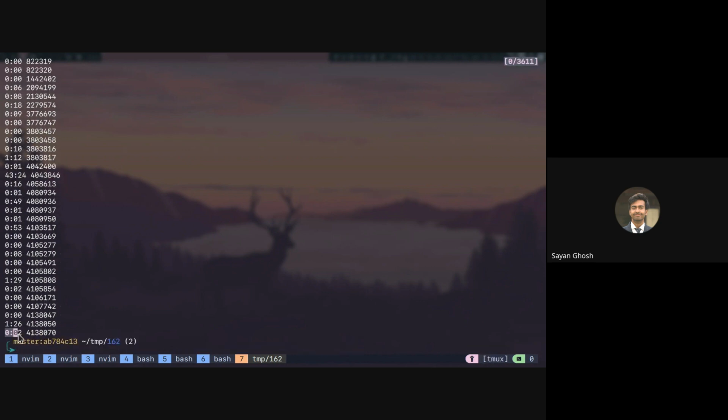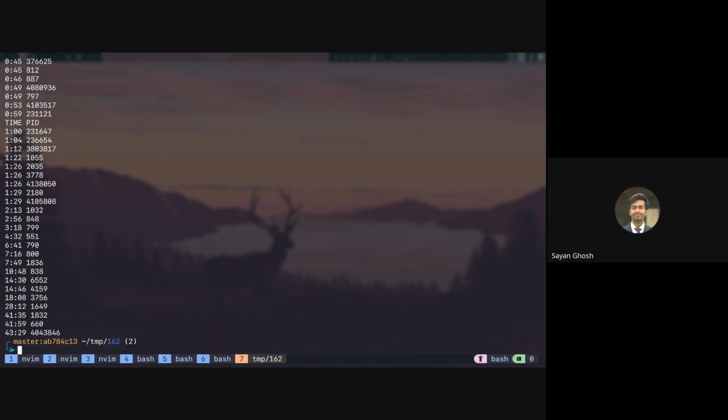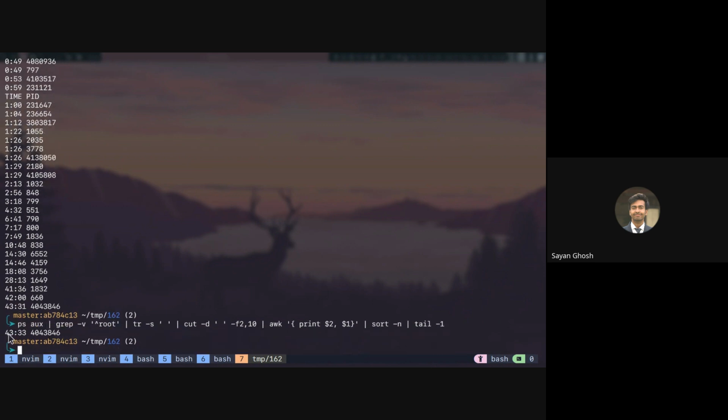So now you can see the time is the first column and the PID is the second column. Now we can directly use sort minus NR to sort by the first column. If I don't use the R, we get the biggest one at the end, and if I use the R, we get the biggest one at the top. So either way we can sort, and then appropriately take either head or tail. If I take tail 1, I now have the process not owned by root that is taking the maximum time, and its PID. Right. So now it's very easy.